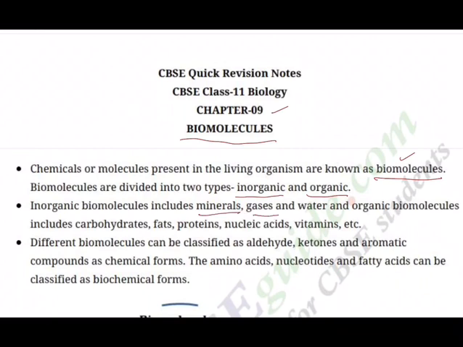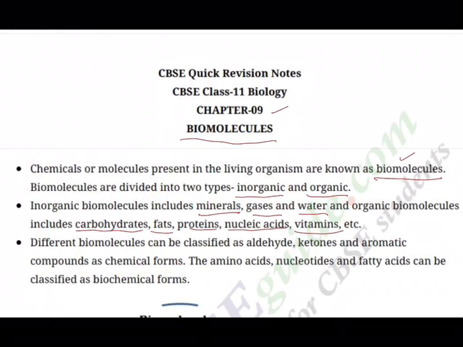So inorganic biomolecules include minerals, gases and water. Organic biomolecules include carbohydrates, fats, proteins, nucleic acids, DNA and RNA, and vitamins.